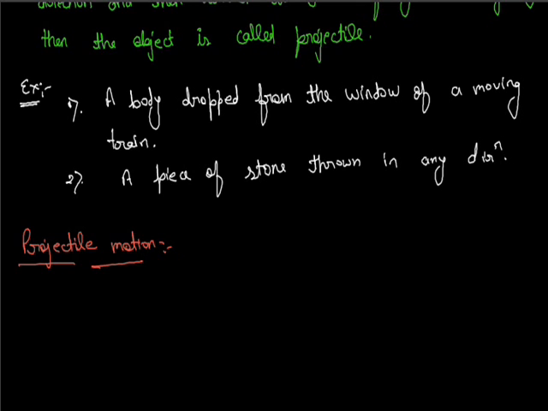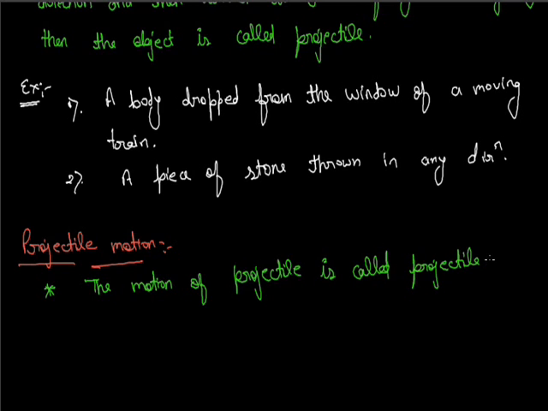Projectile motion. The motion of a projectile is called projectile motion. Second, it is a two-dimensional motion.